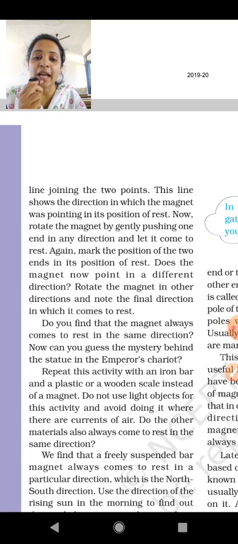Do not use a light object for this activity, and avoid doing it when there is a current of air. Always do it with a heavy object. Do the other materials always come to rest in the same direction? We have to check whether the other materials also come to rest in the same direction.